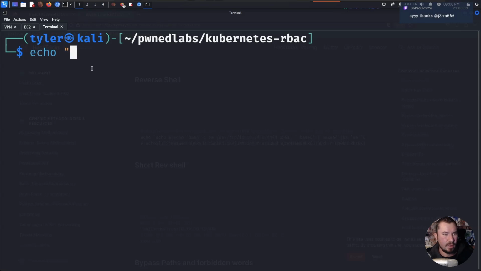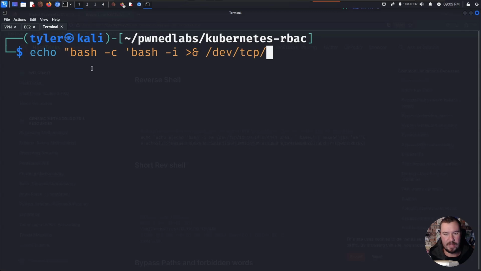We can echo, right? So we just want to echo this to the terminal so we can base64 encode it. And we're going to do a standard reverse shell, which is bash -c. Hopefully I do my syntax correct here. Like so. /dev/tcp. You can get the syntax anywhere online, and we can try first to do our IP to see if we can get a reverse shell back to our machine. If not, we can use the EC2 compromised machine that we were given in the beginning of the lab, and then we want to specify the port. Now, real hackers, of course, use port 1337, so that's what we are going to use. And we will close it out like so.